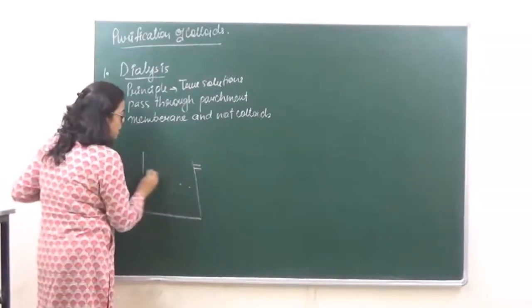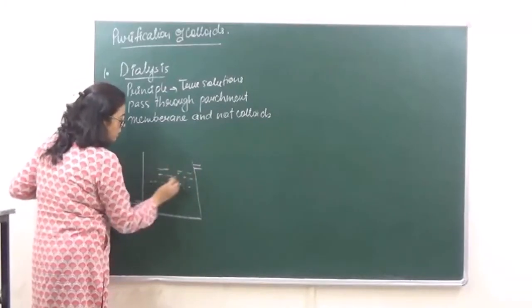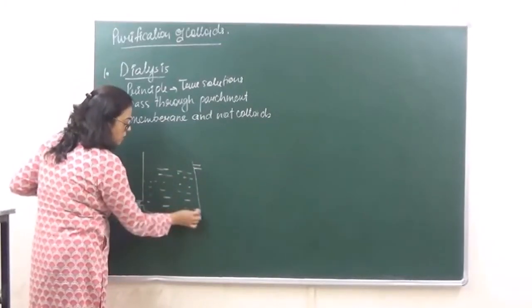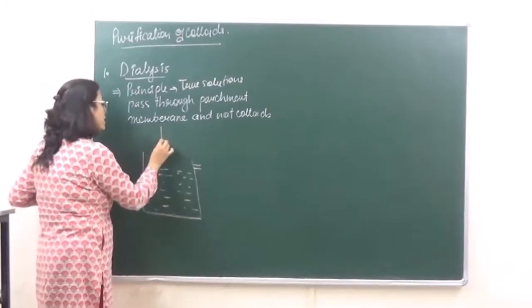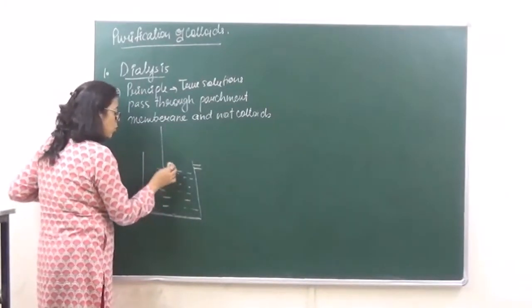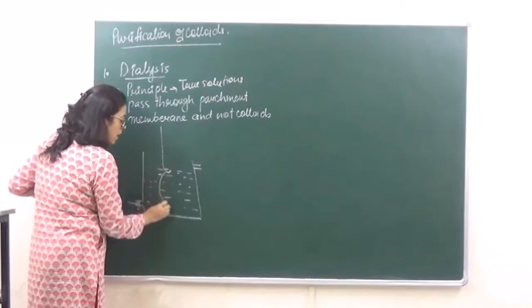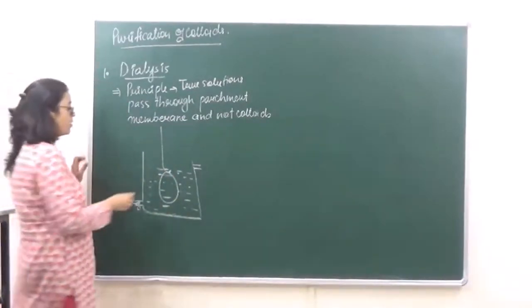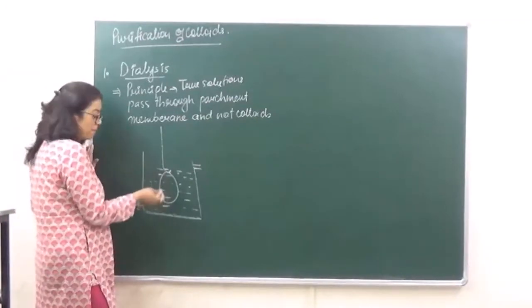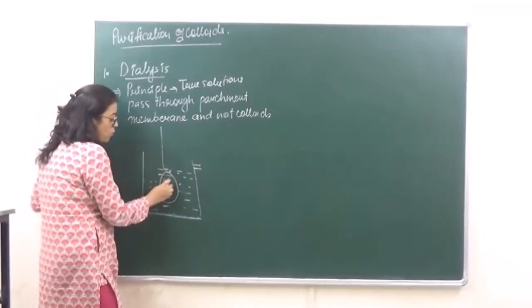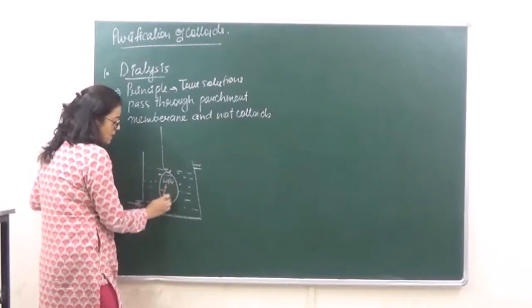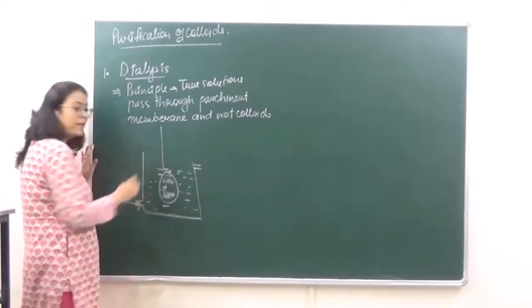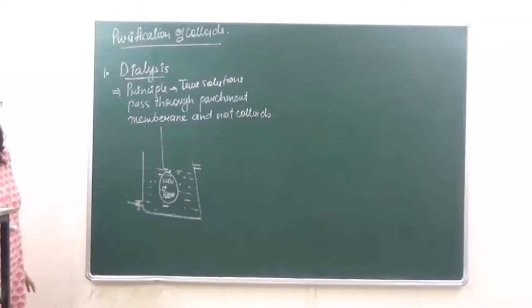So this beaker is filled with water. Okay? And over here we take a hook, and in this hook a parchment membrane that is suspended. This polythene bag or cellophane paper or parchment membrane, it consists of colloids plus crystalloids which are the electrolytes or the ions.